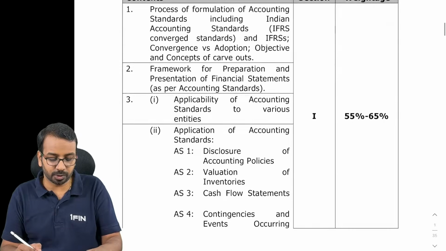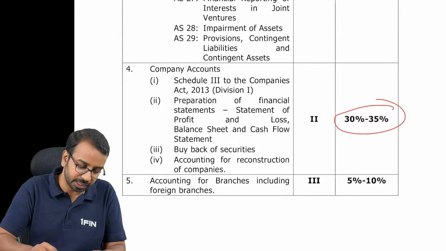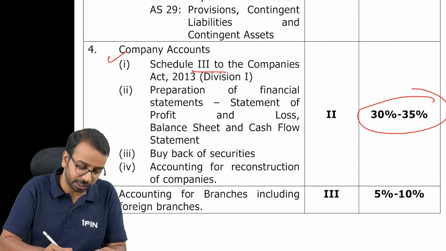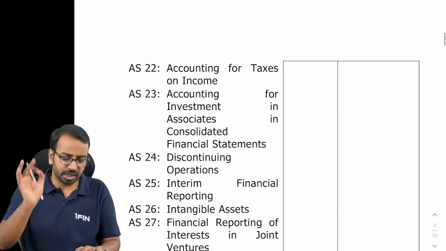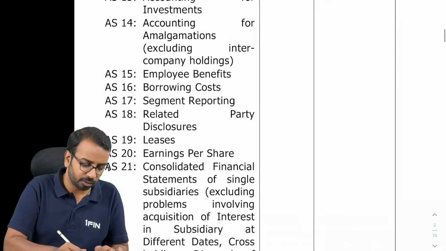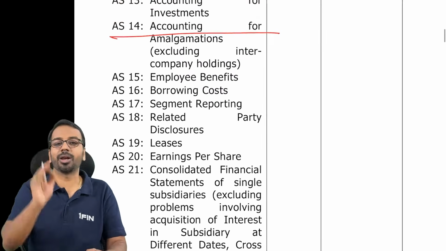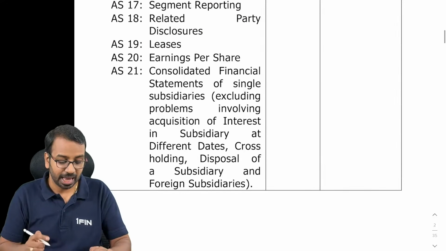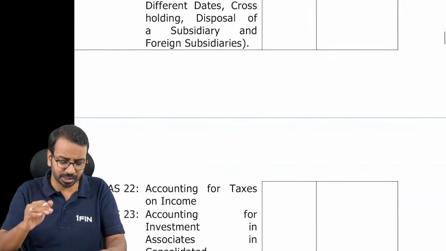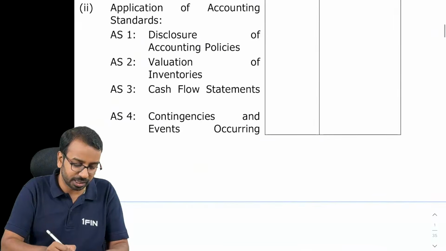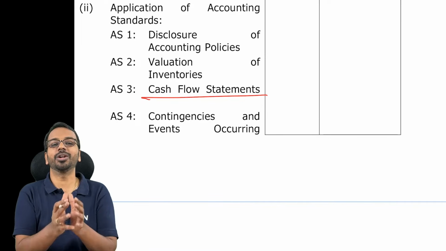If I tell you the chapter wise weightage, here you can see 30 to 35% is allocated to company accounts, Schedule 3, preparation of balance sheet, buyback of securities, accounting for reconstruction. Then you will get one compulsory question from accounting standard 14. Compulsory means it is not a mandatory question, but one question you will for sure get in the examination. Consolidated financial statements also you will get in the examination. This is generally the pattern, and you also get a question from the cash flow statement. Now we have a broad overview of the syllabus.